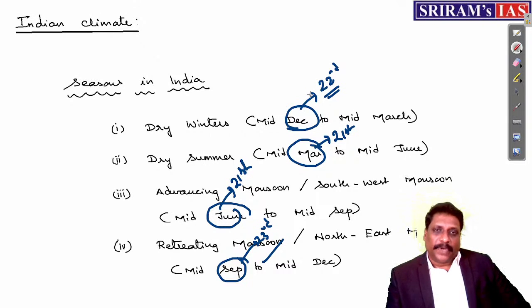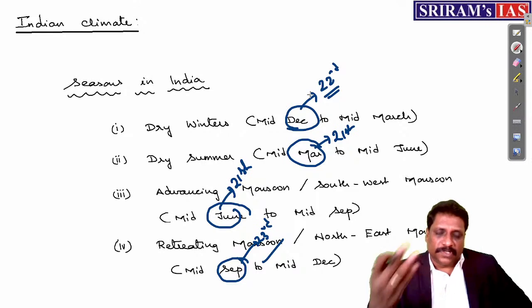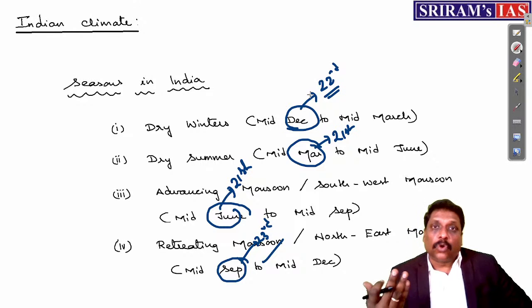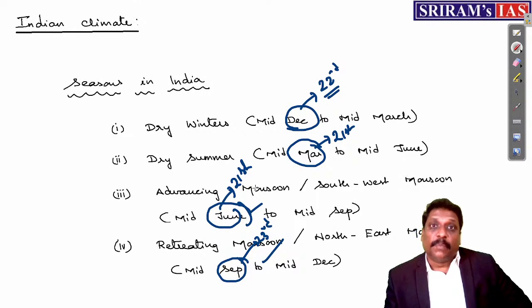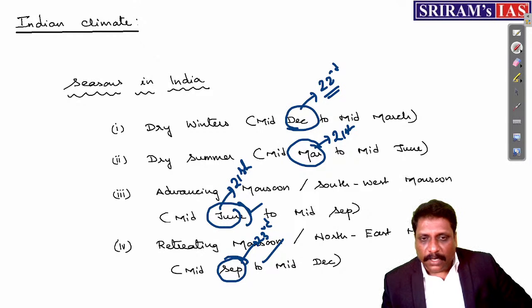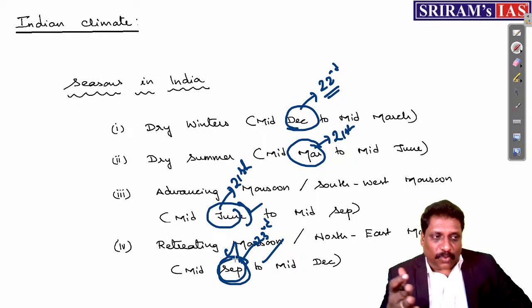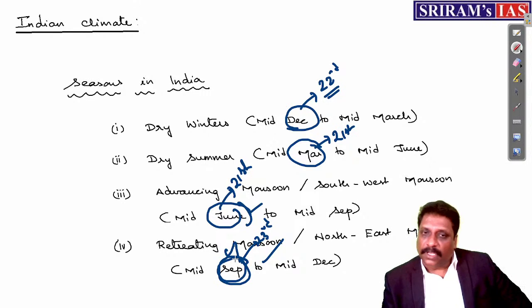December 22nd, my dear friends, is the peak winter day of the Northern Hemisphere, the winter solstice. March 21st, you call it what? Spring equinox or vernal equinox. June 21st, we call it what? Summer solstice. And September 23rd, we call it what? Autumn equinox. So the days more or less match with the global seasons.